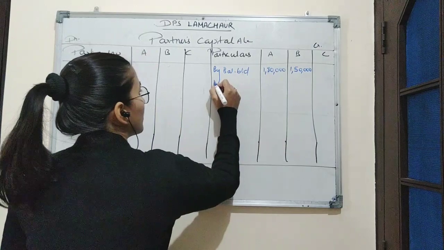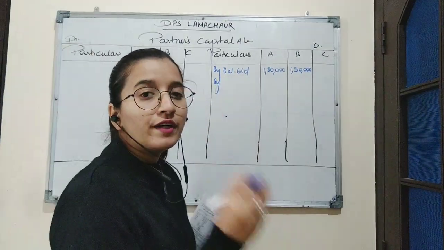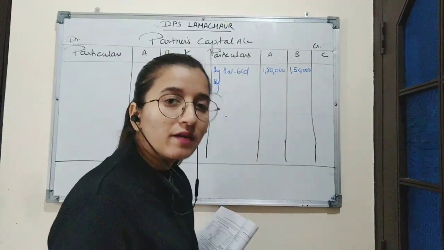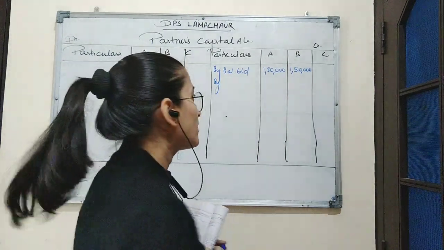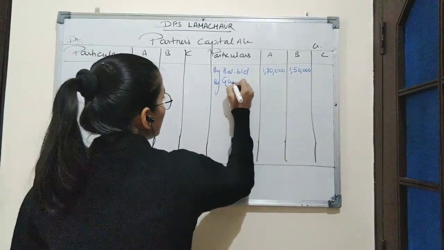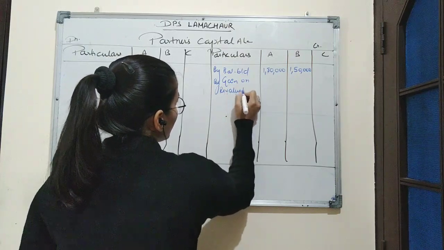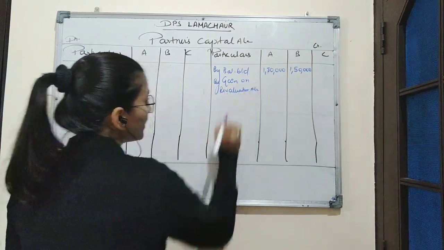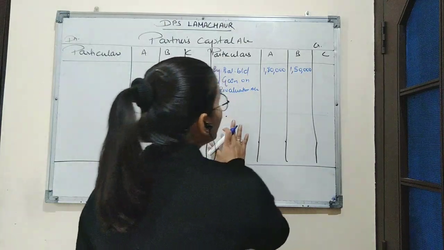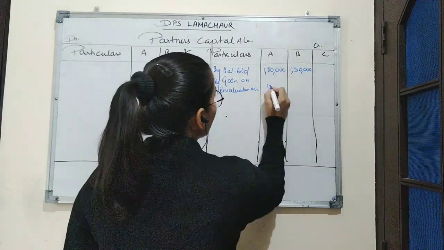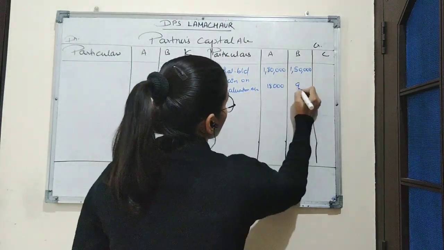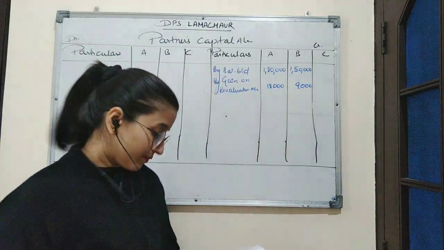Next, the gain, the profit on revaluation account is divided among the old partners in their old ratio. So we will write here by gain on revaluation account. As we have calculated, profit earned by A is 18,000 and B is 9,000.